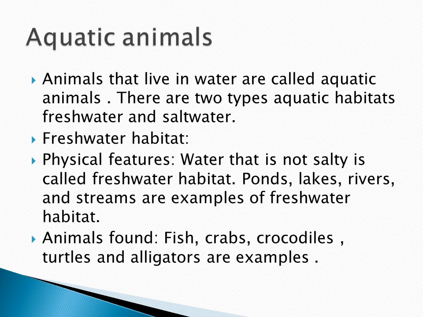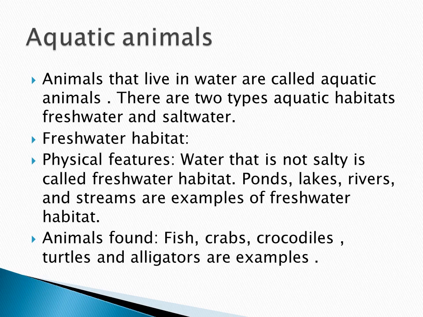We are going to learn what we mean by aquatic animals. So what are aquatic animals? Animals that live in water are called aquatic animals. There are two types of aquatic habitat. What are they? The first one is called freshwater and the second one is called saltwater.